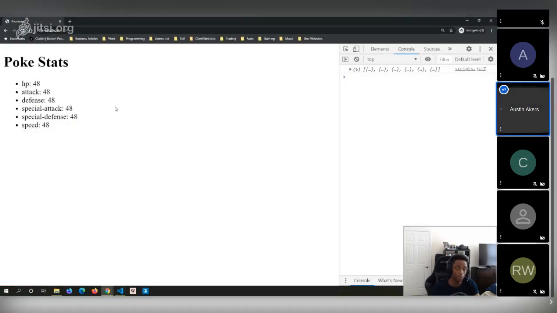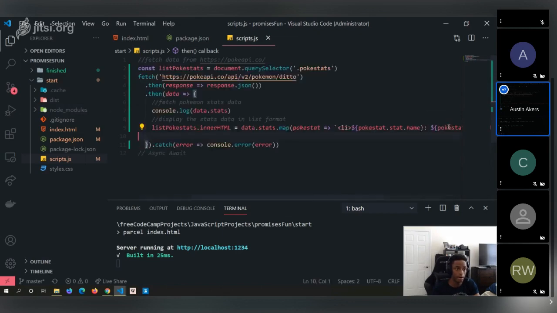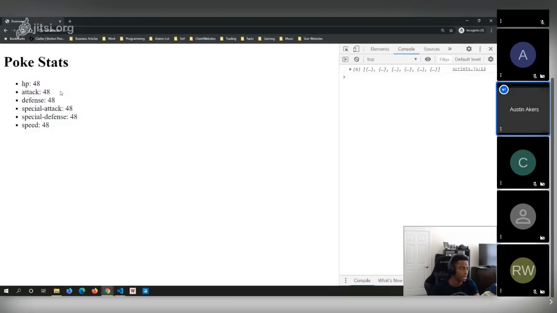The reason is that when we take an array, which is what we had, and toString it, we're displaying it with commas joined between the elements. So to fix that, we use .join with empty quotes to explicitly fix it. And so we don't see any commas anymore. We've cleaned it up a bit.